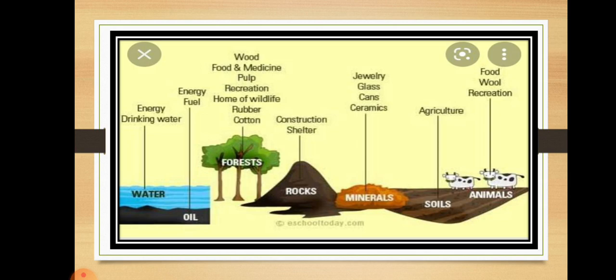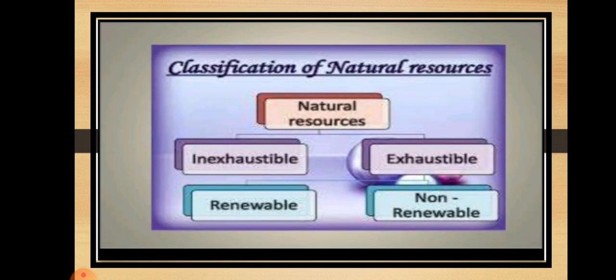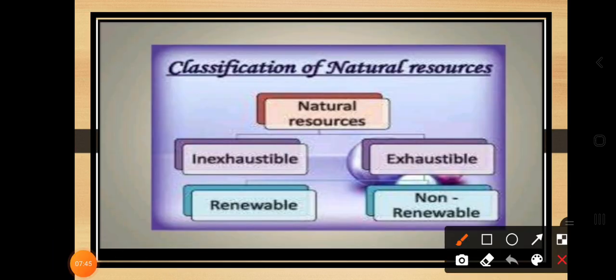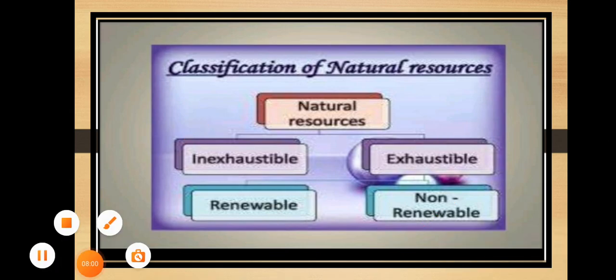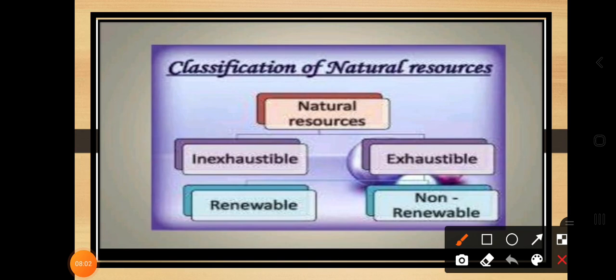Now, when we are talking about the classification of natural resources, it is divided into parts. The first is inexhaustible, and then exhaustible, and the exhaustible is itself divided into renewable and non-renewable. Dear students, natural resources are divided into two main parts, the inexhaustible and the exhaustible.